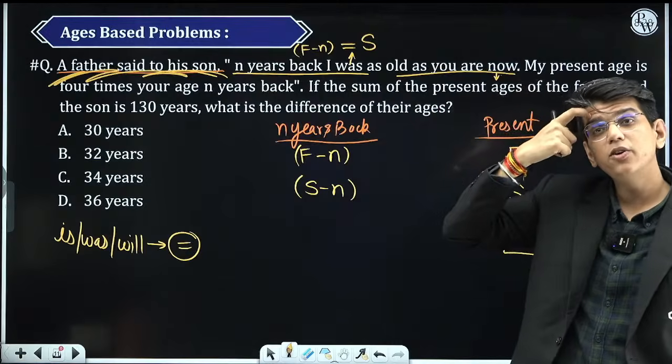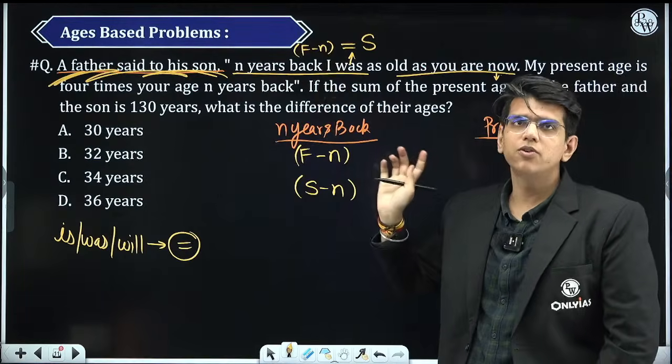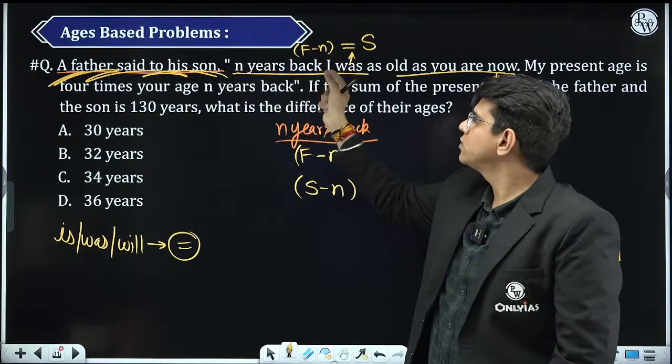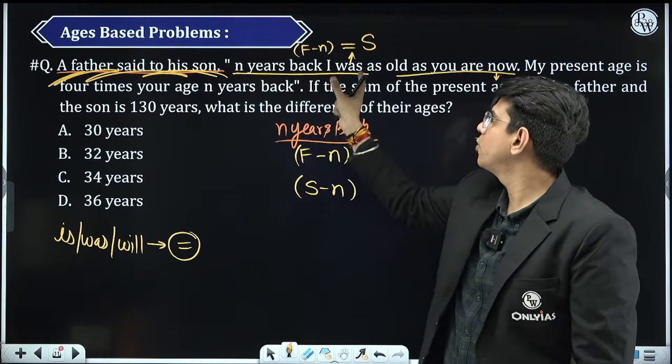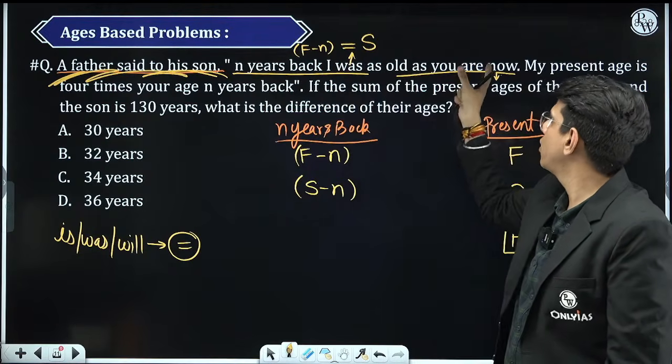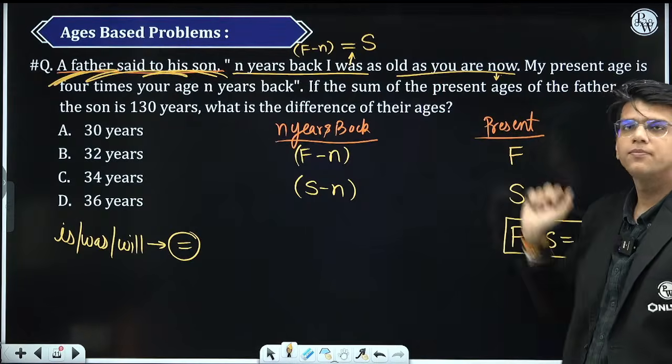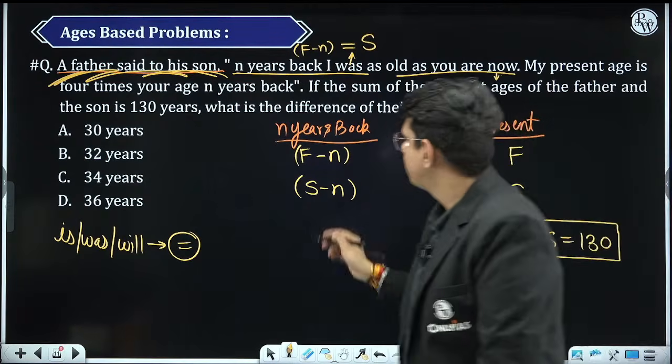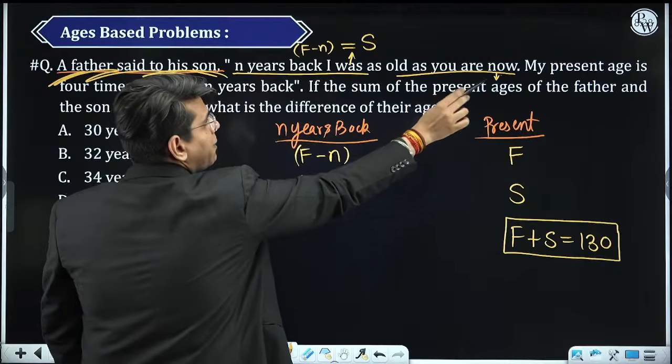What I'm trying to tell you is जो दिया होता है उसको वैसे वैसे लिखते रहो. N years back I was, father was f minus n. Was का मतलब equal to. As you are now. Now the age of son is s. This is the first thing. First equation.